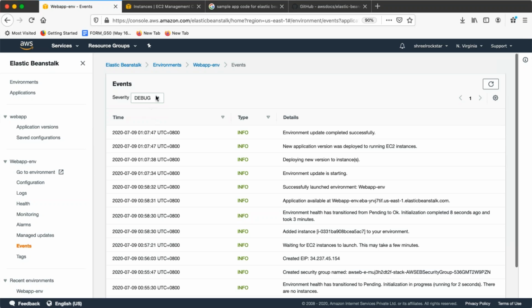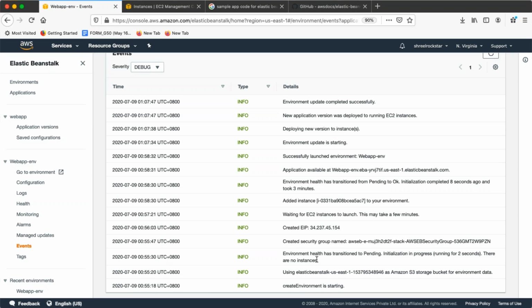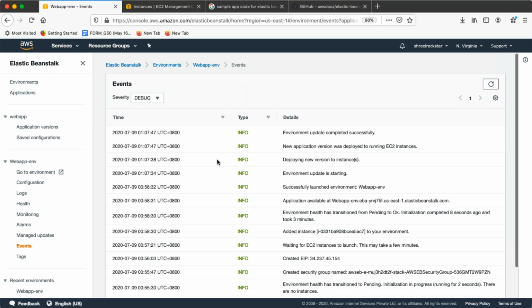Select that, and that will help you with the complete step by step. See this one: environment started, then Elastic Beanstalk, then environment health is okay, going to available. IP is created by Elastic Beanstalk for us, easy to create, instance added, just 3 minutes, right? It will create your environment health, and this will show you the complete information.